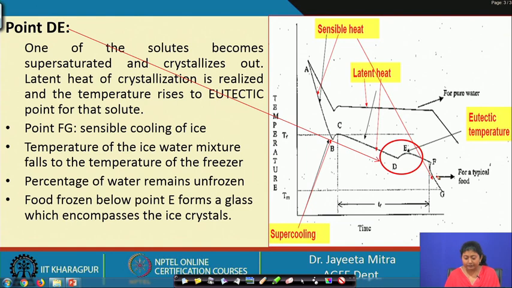If a little unfrozen water remains, because it has become so concentrated, its freezing point will be lowered to a higher extent, and food frozen below point E forms a glass which encompasses the ice crystals.